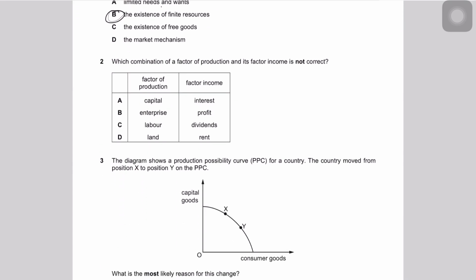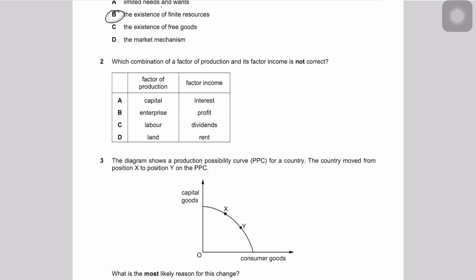So, question number 2 says which combination of a factor of production and its factor income is not correct? So guys, factors of production are our resources and the factor income represents the rewards on those factors of production, or you can say the returns on those factors of production. So the factor income for capital is interest. So this is correct. Enterprise, it's profit.